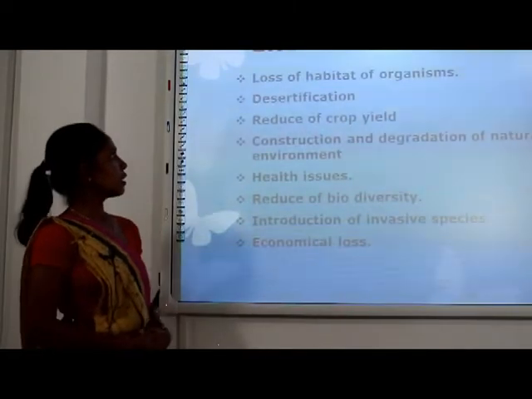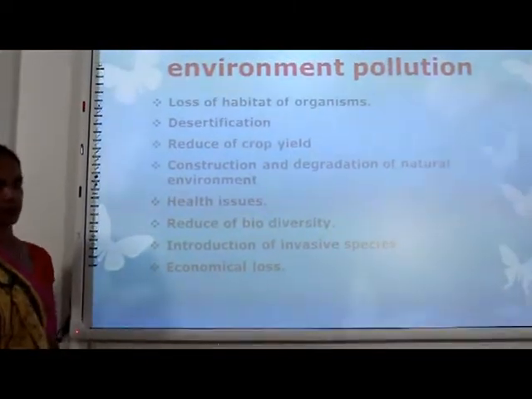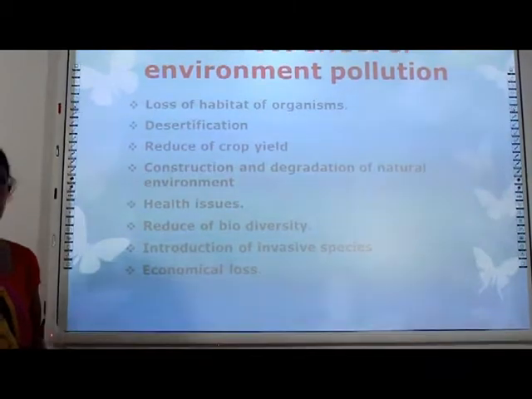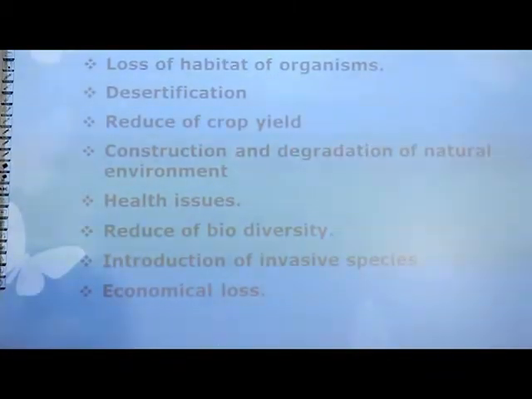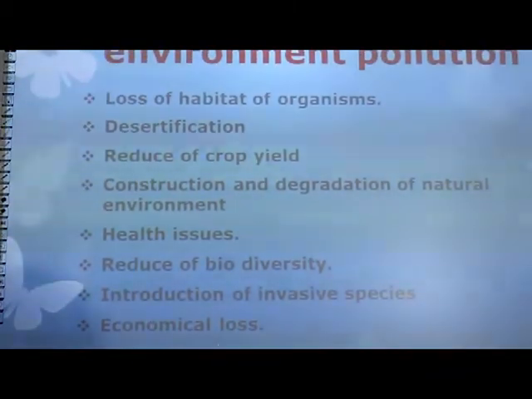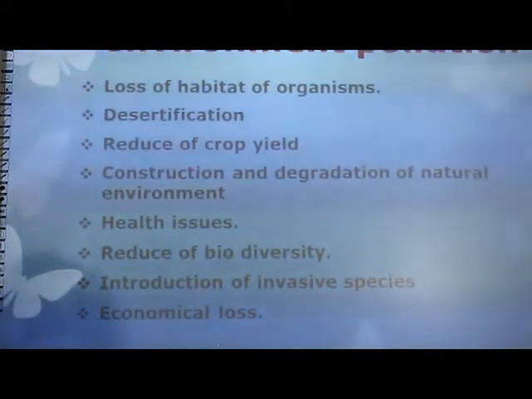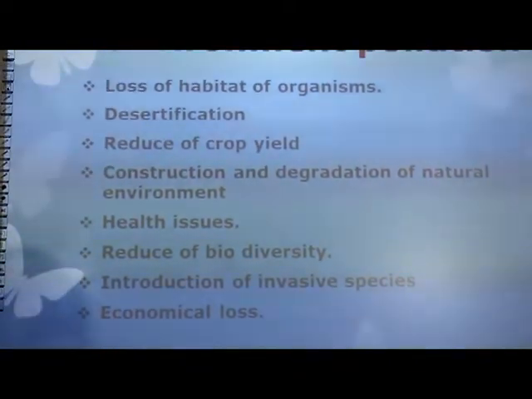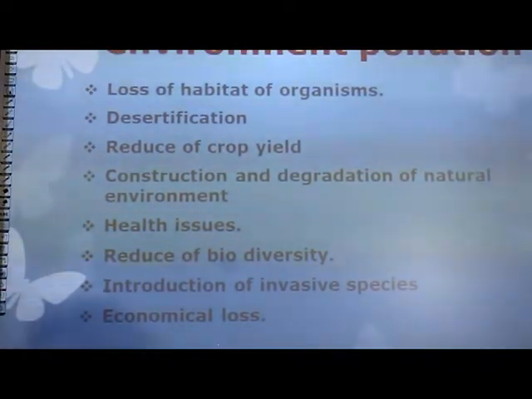So what are they? Loss of habitat of organisms. All organisms lost their natural habitat due to this pollution. Desertification, deserts are forming. Next, reduced crops. Constrictions and degradation of the natural environment. Natural beauty of the environment destroyed. Health issues, several health problems are occurring. Next, reduced biodiversity, the diversity is reduced.